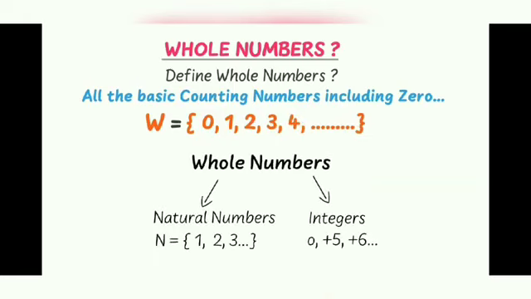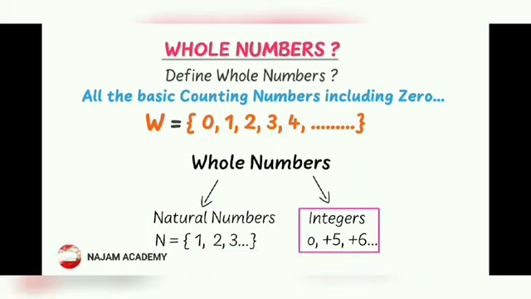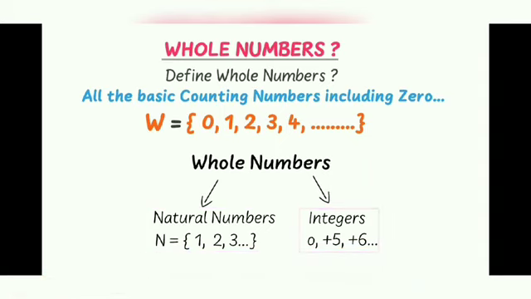Whole numbers include natural numbers that begin at 1. Secondly, whole numbers also include all positive integers along with 0. Thirdly, all positive numbers on the number line are whole numbers, like 0, 5, and +6.